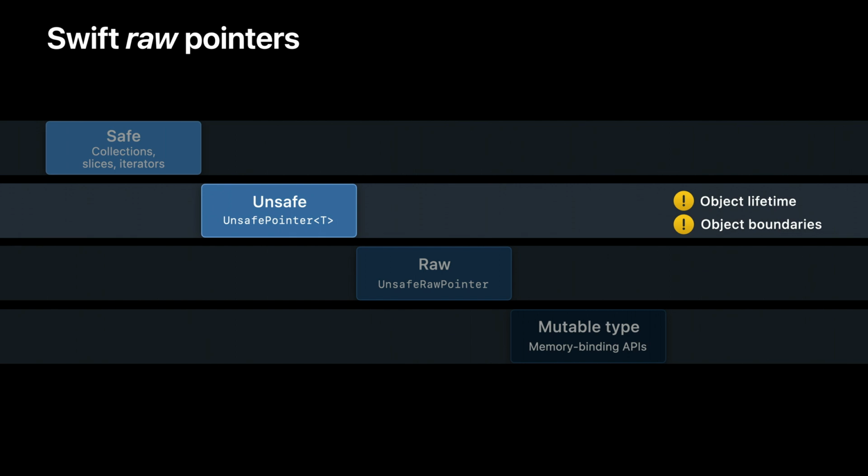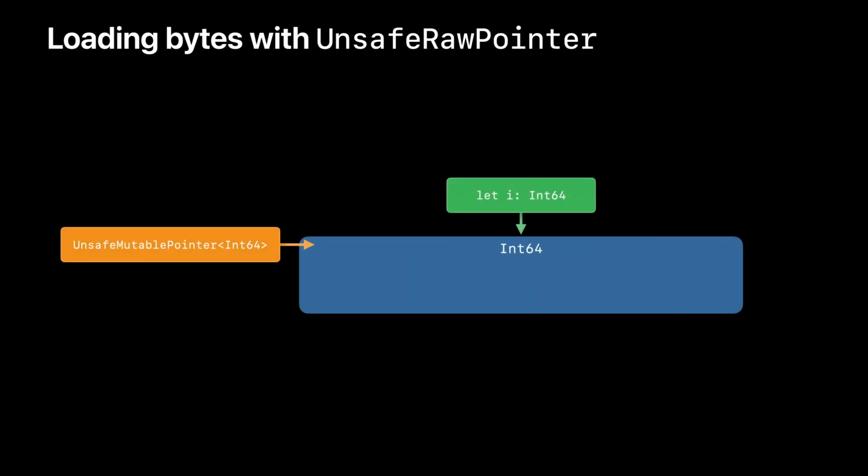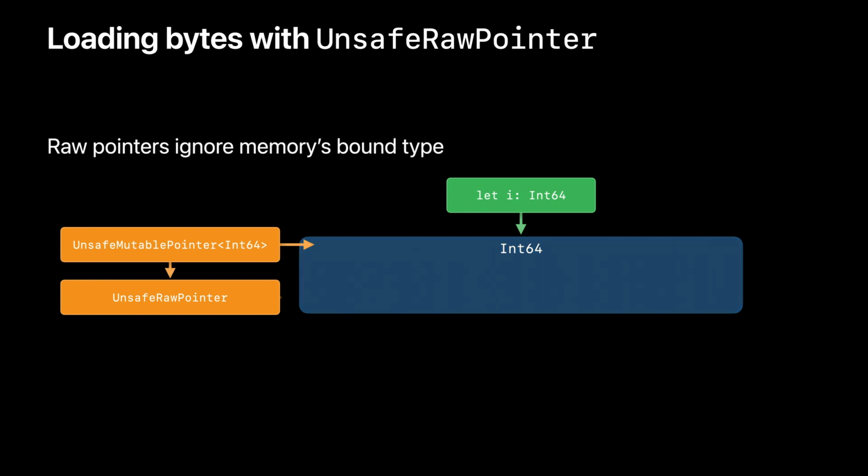Swift's typed pointers give you direct access to memory, but only within the confines of type safety. You can't have two typed pointers to the same memory that disagree on the type. So if your goal is to reinterpret bytes of memory as different types, then you need to use a lower-level API. Unsafe raw pointer lets you refer to a sequence of bytes without specifying the type of values they may represent. You take control over memory layout. With a raw pointer, you interpret bytes as typed values when you load them from memory. Consider a block of memory that's initialized to Int64 using a typed pointer. It's always possible to cast from a typed pointer down to a raw pointer. Operations on that raw pointer only see the sequence of bytes in memory.